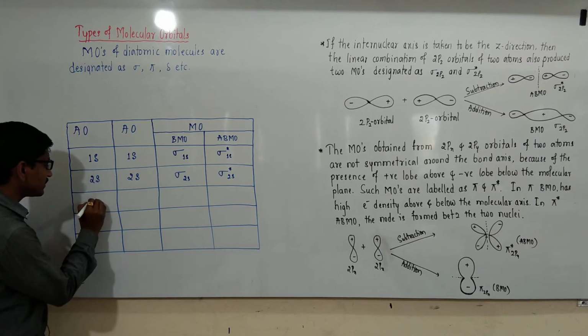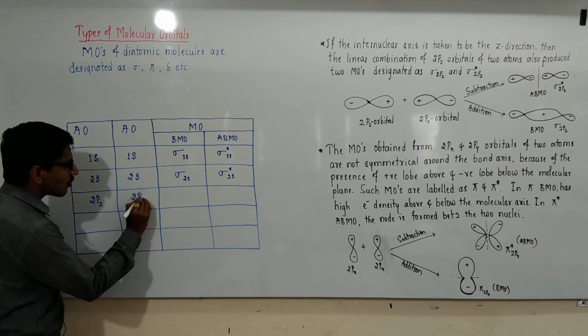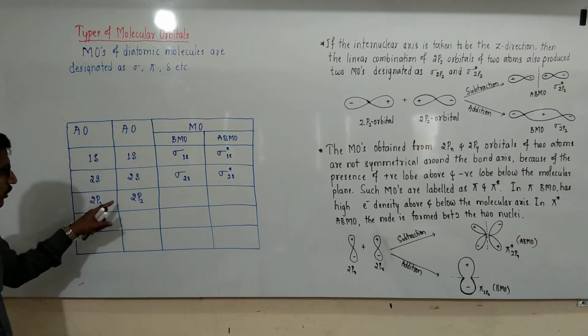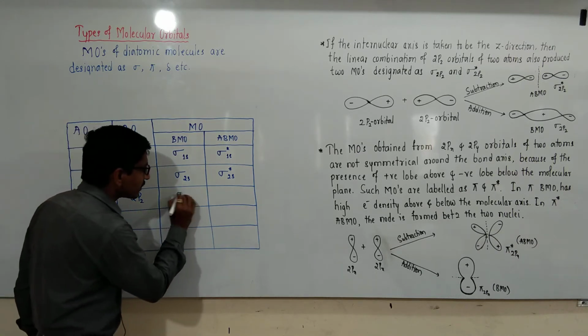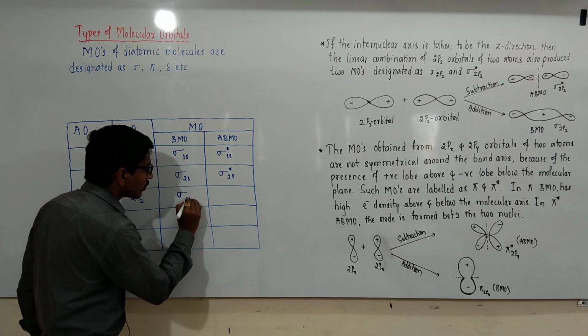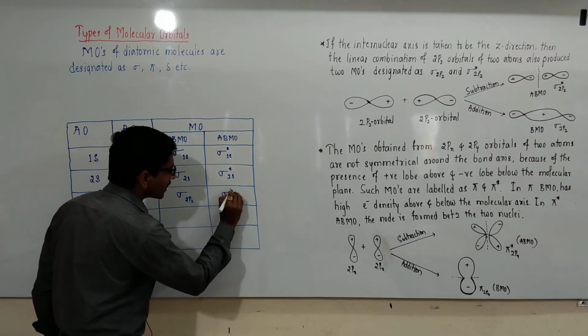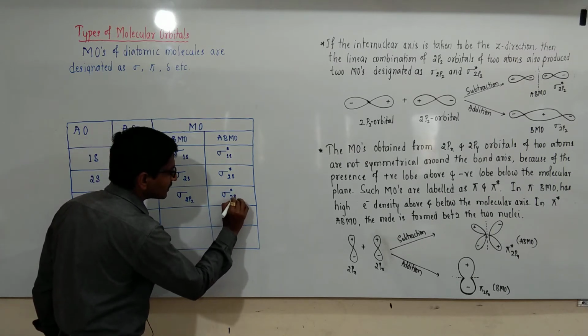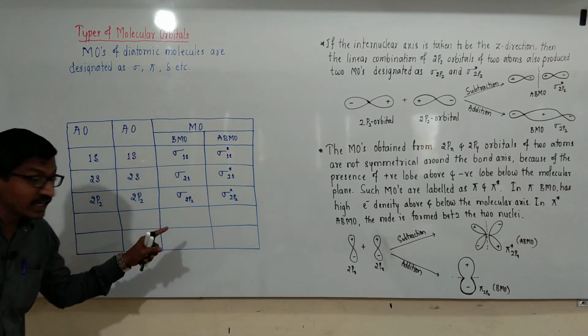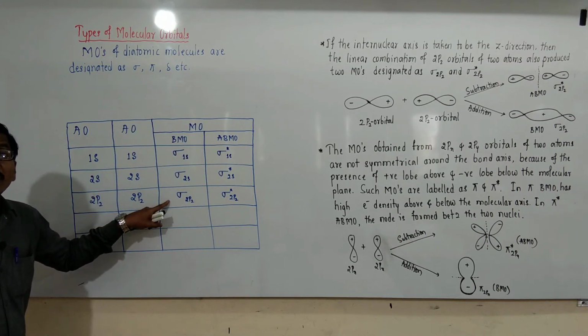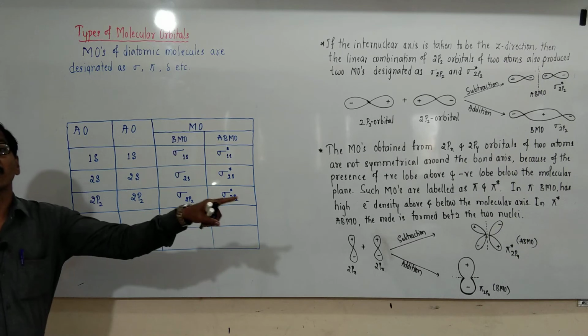Then the third one: 2pz atomic orbitals of two atoms undergo linear combination to form sigma 2pz and sigma star 2pz, because we considered the internuclear axis in the z direction.